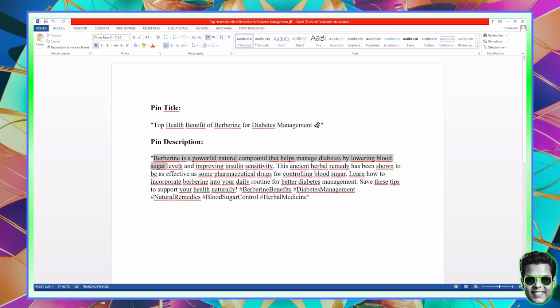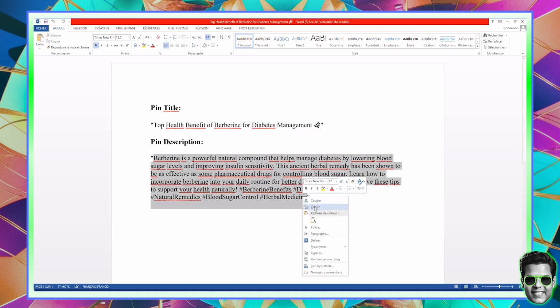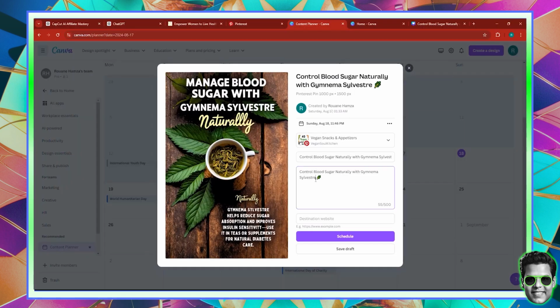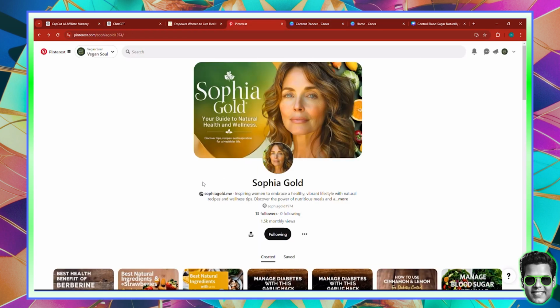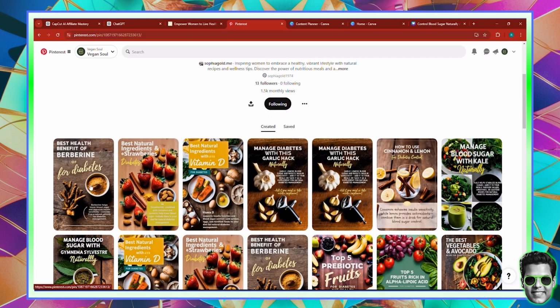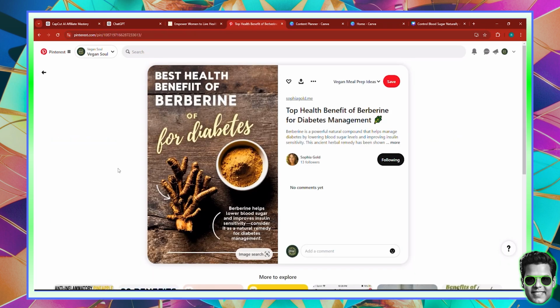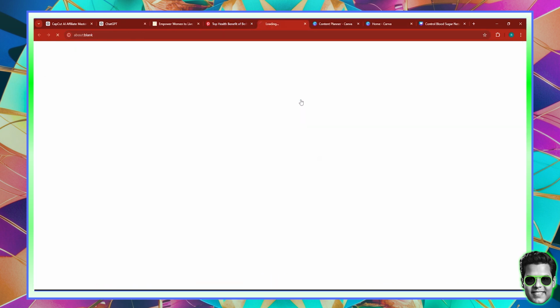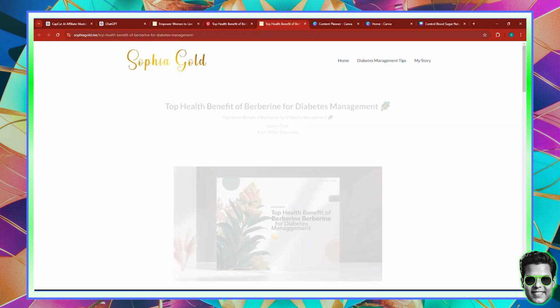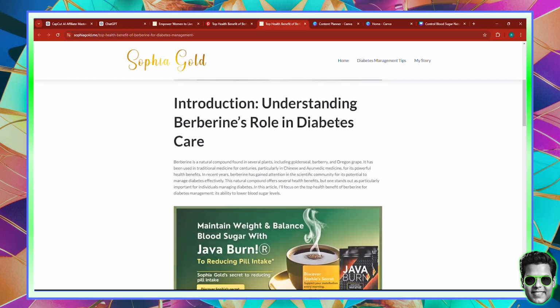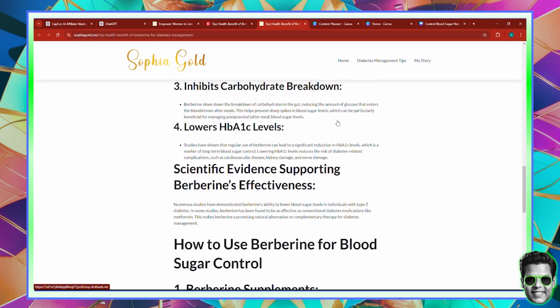This is a pin. And if I actually go ahead and copy this like so, I can just come back over here and paste it. It's a pin description with hashtags and description and so on and so forth. And as you can see now, I can add a destination website. Because normally on Pinterest, you don't just have pins, but these pins are actually linked to a specific website. In this case, it is my website, Sophia Gold. And you can see the link here. So people click it and they go to a blog. I link to a blog where they can read more about that, because that's the importance of pinning.